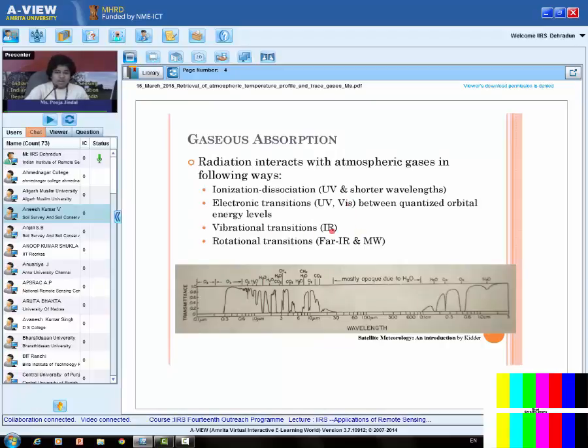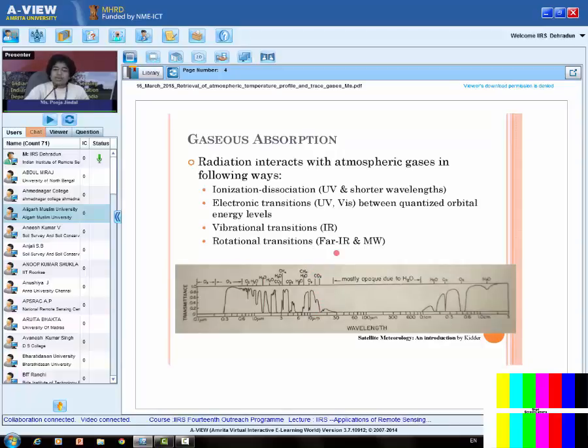Then come the vibrational transitions. Vibrational transitions need further lesser energy, so they can happen even at still higher wavelengths. So in the infrared region, it is possible, right? For example, here we have a carbon dioxide absorption band around 2.9 micrometer. Then here we have a carbon dioxide absorption band around 12 micrometer. It means in carbon dioxide, vibrational transitions are taking place due to the absorption of radiation at 12 micrometer wavelength, that is radiation in the IR region.